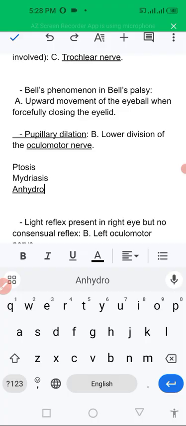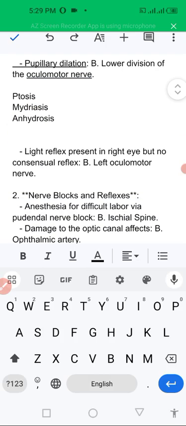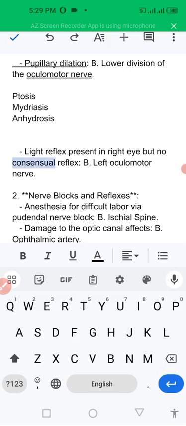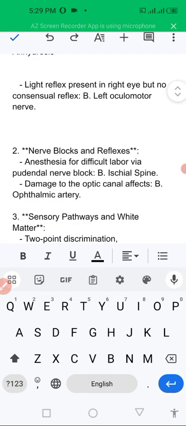What will be the condition? The condition will be oculomotor nerve involvement. So mydriasis is pupillary dilation. Light reflex present in the right eye but not the consensual reflex is because of the left oculomotor nerve.